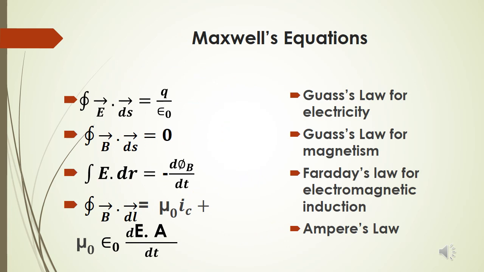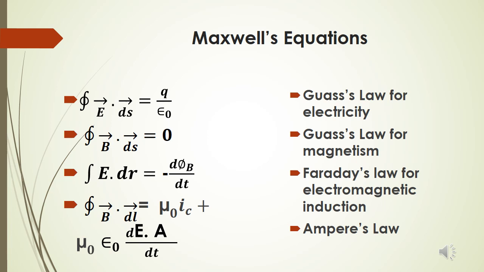So, these are the four Maxwell equations. I will repeat it once again. An electric field is created by electric charge; they cannot exist without each other. Magnetic field is always a closed field; there is nothing like North Pole or South Pole separately. The third equation is that changing magnetic field creates electric field, and the fourth is that changing electric field creates magnetic field. So these are the four general effects of the Maxwell equations, which we have to remember for our understanding.